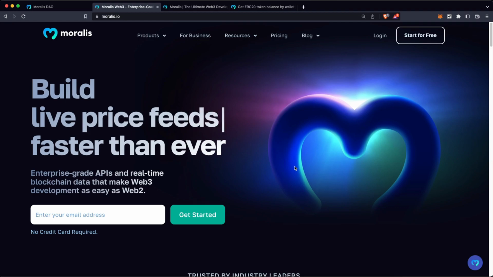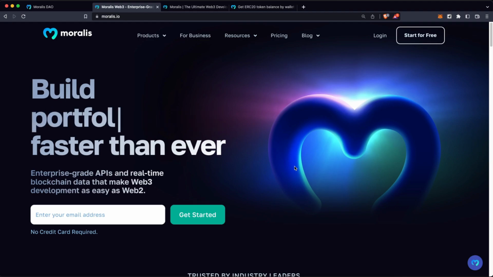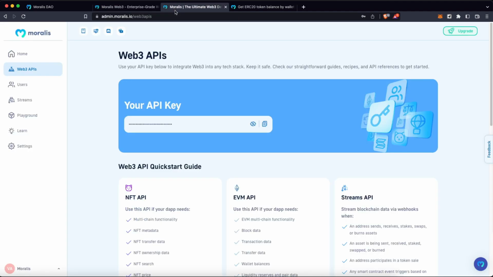So if you don't have a Moralis account yet, this is the part of the video for you. Go to moralis.io and create your account. Here on your admin panel, you are going to get your free API key, which is really good for basic requests, but we really encourage you to take a look at the pro plans if you're going to manage a lot of workload on your applications.